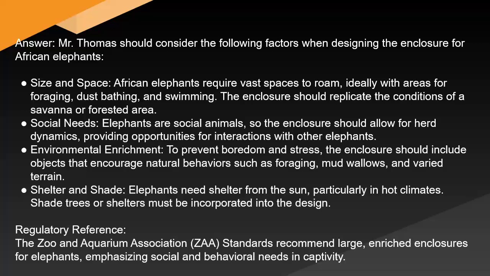Size and space. African elephants require vast spaces to roam, ideally with areas for foraging, dust bathing, and swimming. The enclosure should replicate the conditions of a savanna or forested area. Social needs. Elephants are social animals, so the enclosure should allow for herd dynamics, providing opportunities for interactions with other elephants. Environmental enrichment. To prevent boredom and stress, the enclosure should include objects that encourage natural behaviors such as foraging, mud wallows, and varied terrain.